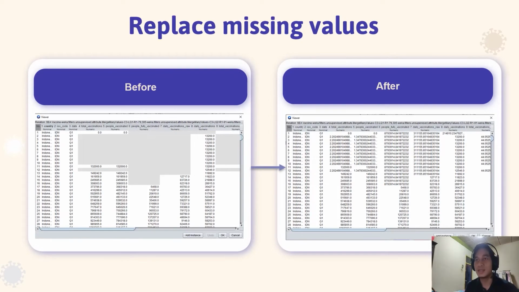This is the result after we apply the replace missing values filter. On the left, you can see before we apply the filter, there are null values detected in the dataset. And on the right, after we apply the filter, the null values have been replaced.